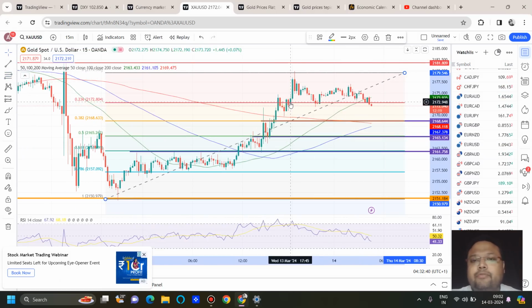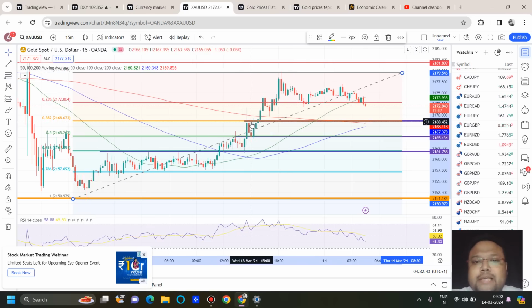These are the levels from Fibo. Here you can see 2168 is the Fibo 38.2% retracement level. This is the Fibo 50% retracement level, 2165. But the good thing about 2165 is that we have the previous resistance working as support, and 2161 is the strongest, I said. Why? Because Fibo 61.8 is the best level. Along with that, the previous resistance will be working as support.